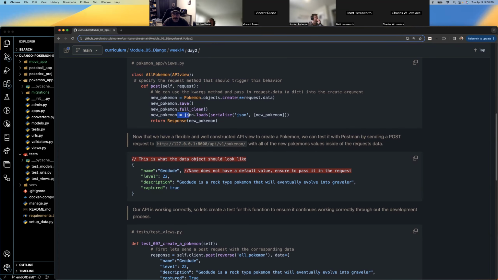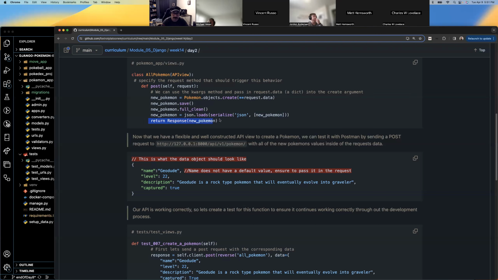New Pokemon equals JSON.load, serialize JSON, new Pokemon. We're only really doing this. At this point, new Pokemon is an instance in the database here. We need to JSON load it. This is going to serialize. Serialize just takes one type of information, one data object, changes it to a different kind of data, right? A data type is what I mean. Data type to another data type. So this data object, which exists in the database, we're basically just turning it into JSON.